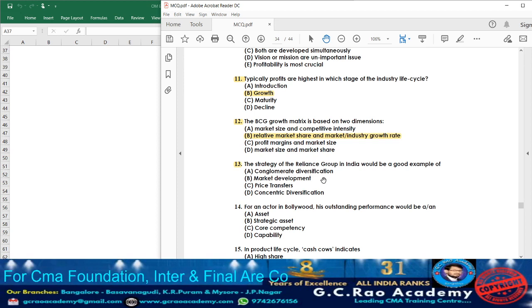So Reliance Trends are there. Clothing. Am I right? So many wide varieties of diversification is there in Reliance. Next, option B, what they're telling, market development. It cannot be market development. Option C, price transfers. No. Concentric diversification. Another diversification they are speaking about is concentric diversification.